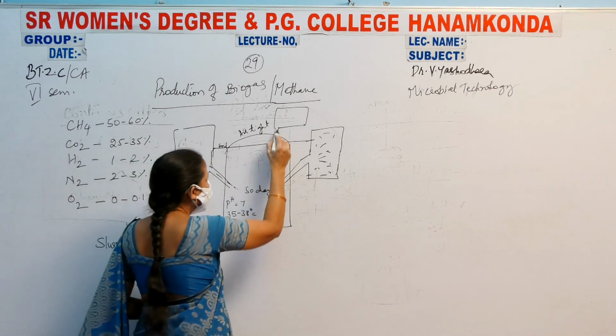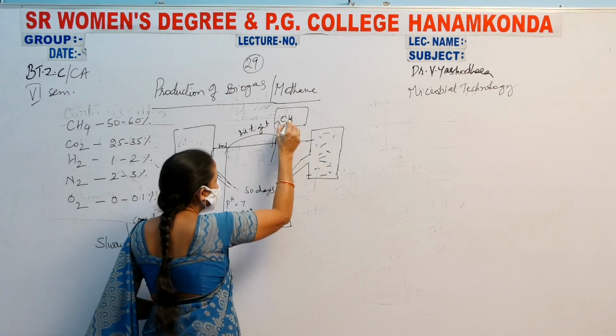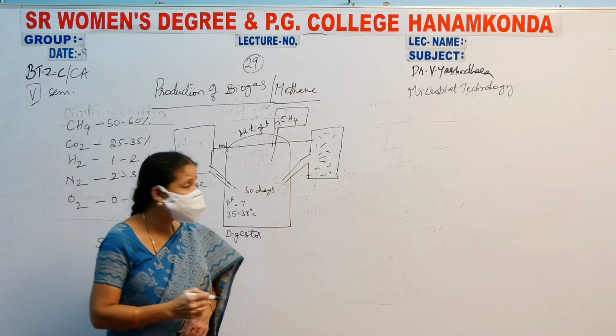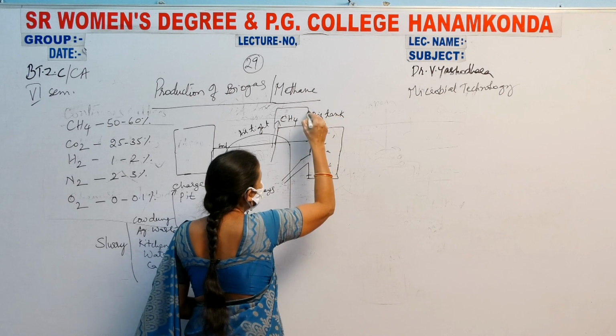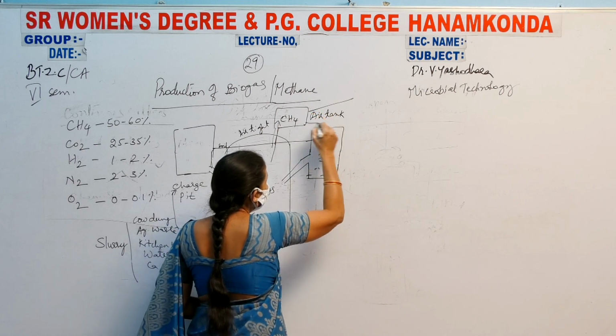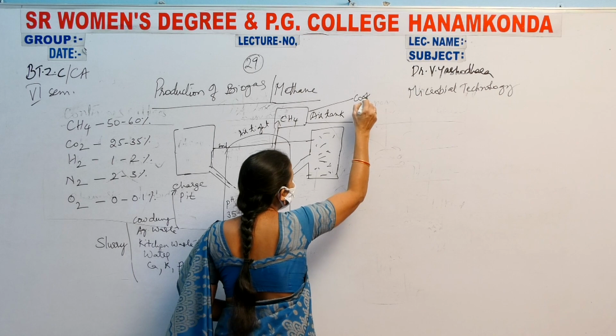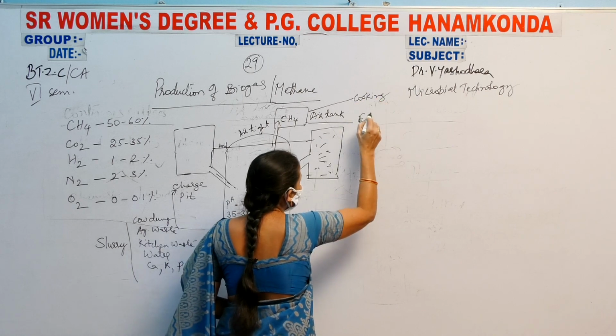The methane gas is released here. It is known as the air tank. And this air tank is used for two purposes, that is cooking and electrification.